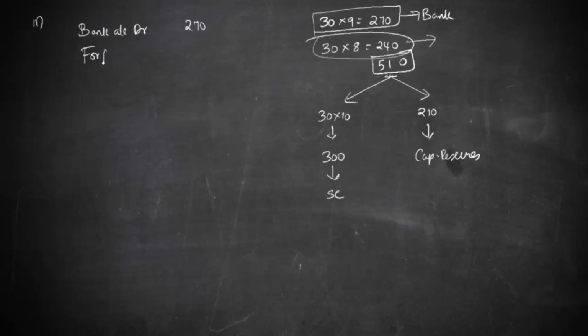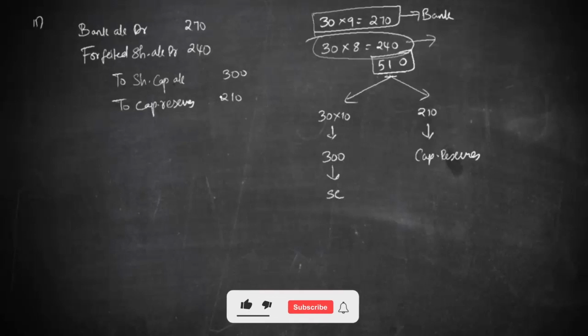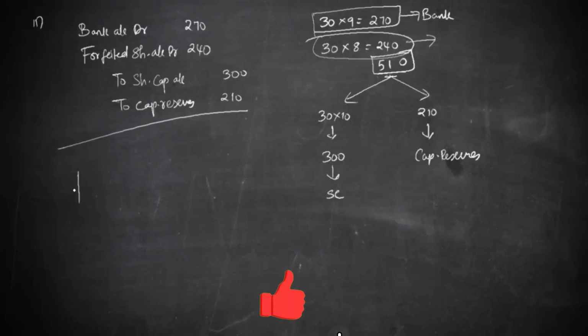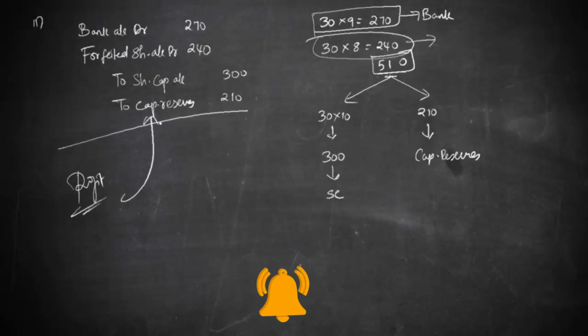Forfeited shares account debit 240, and credit should go to share capital account 300 because it is reissued, and to capital reserves, the balancing figure, 210. So we have to say 30 forfeited shares have been reissued at 9 as per board resolution, and the profit on reissue is transferred to capital reserves.